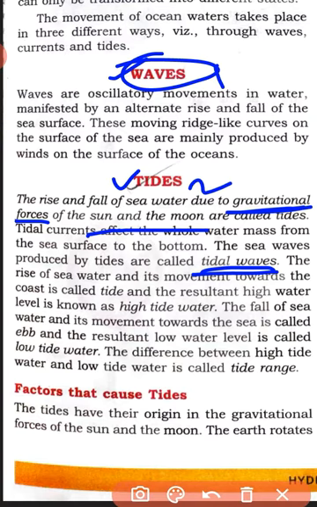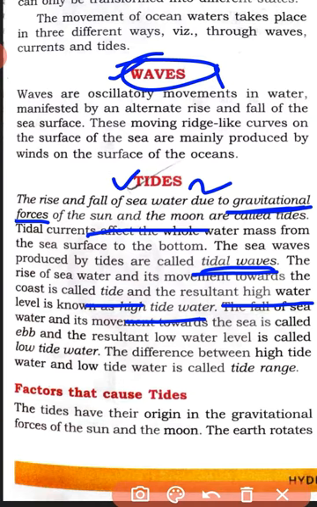The rise of seawater and its movement towards the coast is called the tide. So what is tide? And the resultant high water level that is formed is known as the high tide water. So what a tide is, you have already known. Now what are the high tide water and the low tide water?